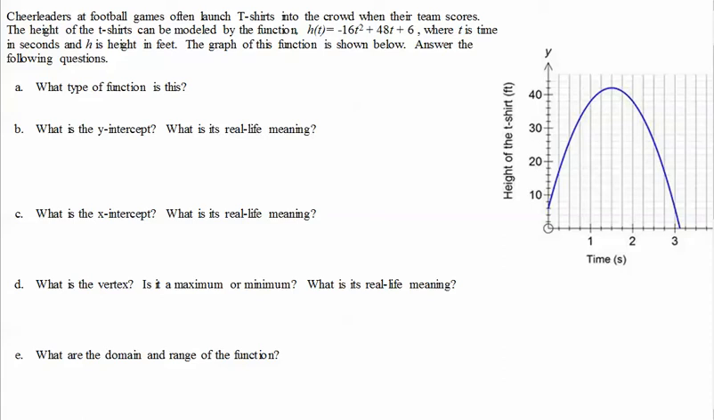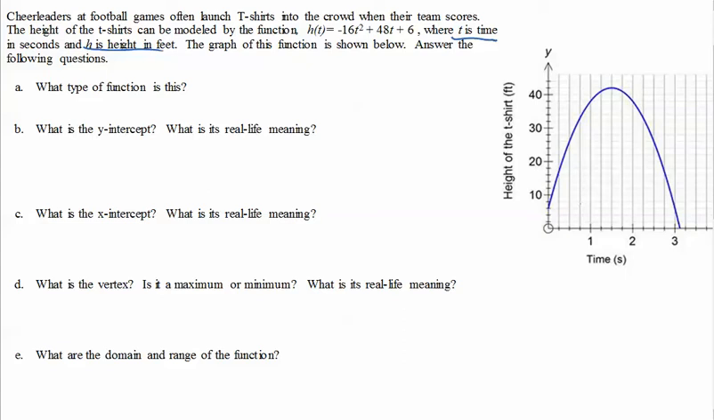Anyway, so we're looking at the height of this t-shirt being modeled by the function h of t equals negative 16t squared plus 48t plus 6, where t is time in seconds and h is height in feet. Okay, so t is time, that's going to be important, and h is height. I'm actually going to underline those because that is going to be important. H is height in feet, and time is in seconds. The graph of this function is shown below. Answer the following questions. What type of function is this?